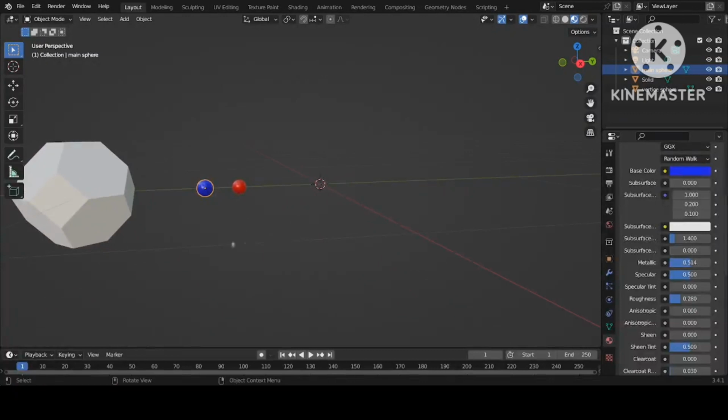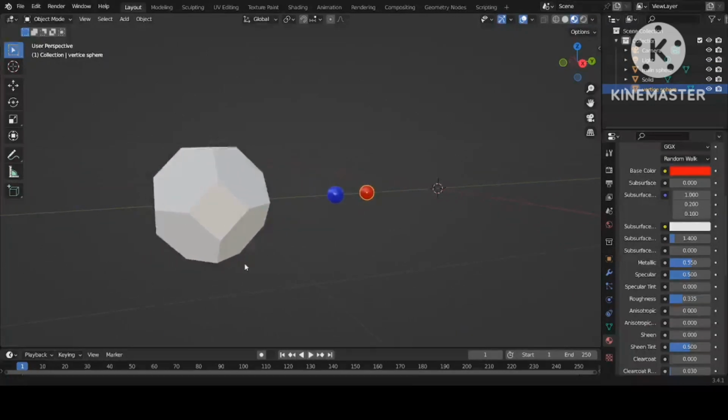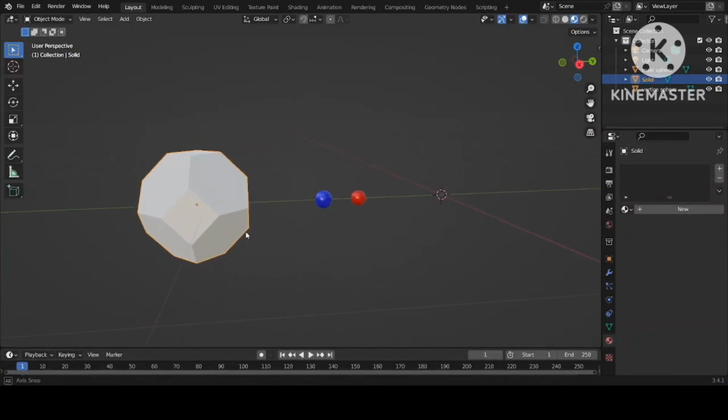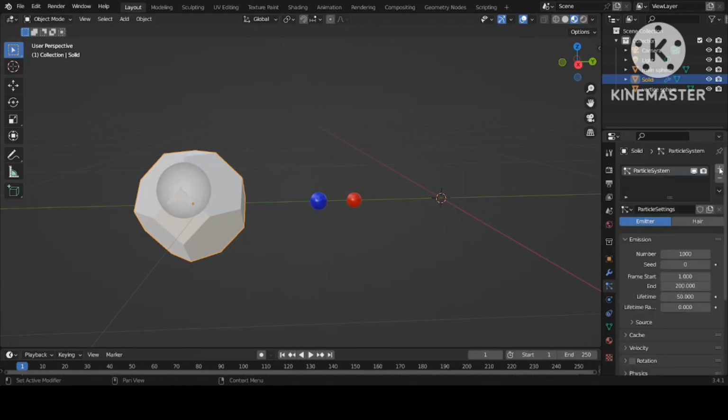Now we want to place this particle on the vertices of this octahedron, the cuboctahedron. For this, click on it, go to the particle properties, click on the plus button and reduce the number of particles.